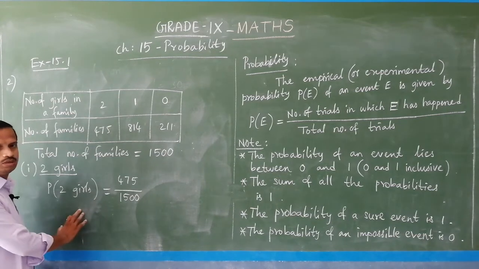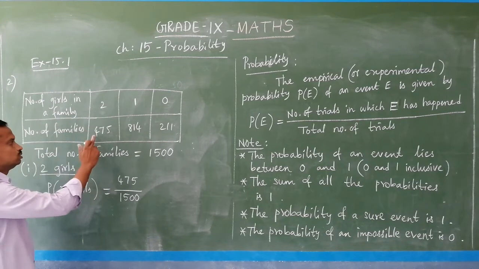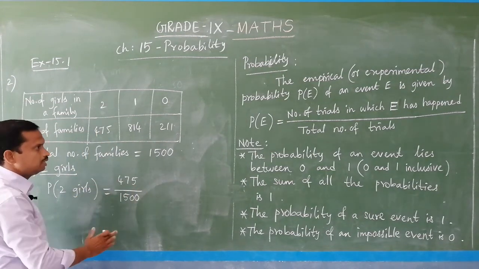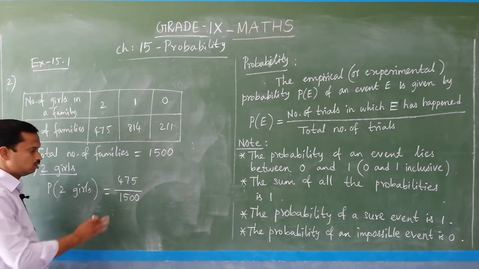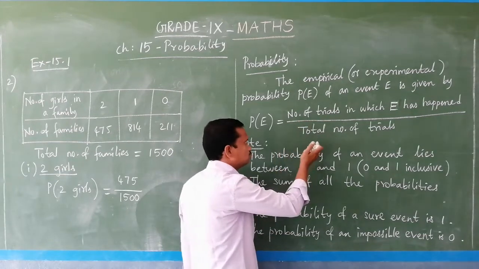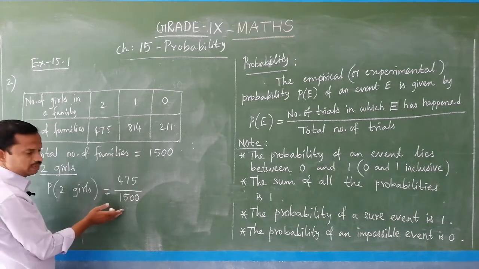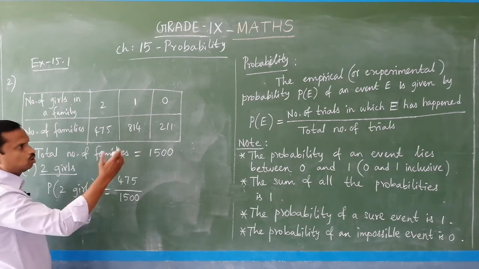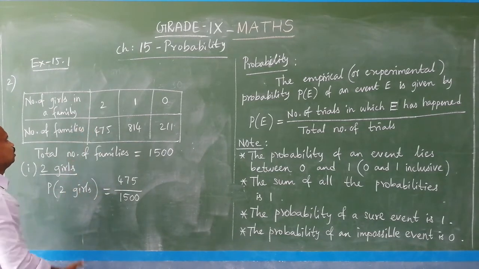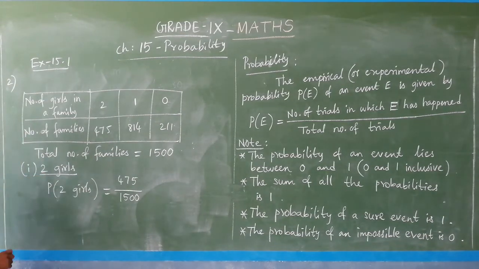So, probability of 2 girls is nothing but the number of families having 2 girls, that is 475, divided by the total number of families. You have to understand it like this. But here we have talked about trials, so the total family, you take it as the total number of trials, and in the numerator the number of trials, that is 475 families having 2 girls. So, that is the event given here.